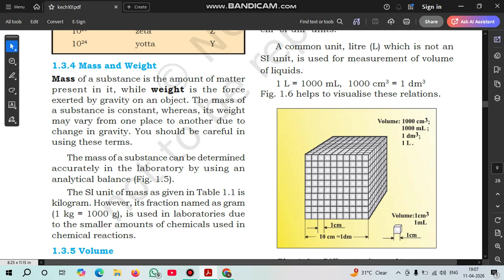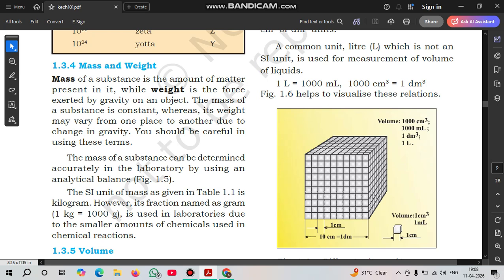The mass of a substance is constant, whereas its weight may vary from one place to another. Weight may vary because the mass is always constant. An object's mass must be constant. For example, if an object is 25 kg here and we take it somewhere else, the mass will be the same, but the weight of the object can vary due to atmospheric conditions.